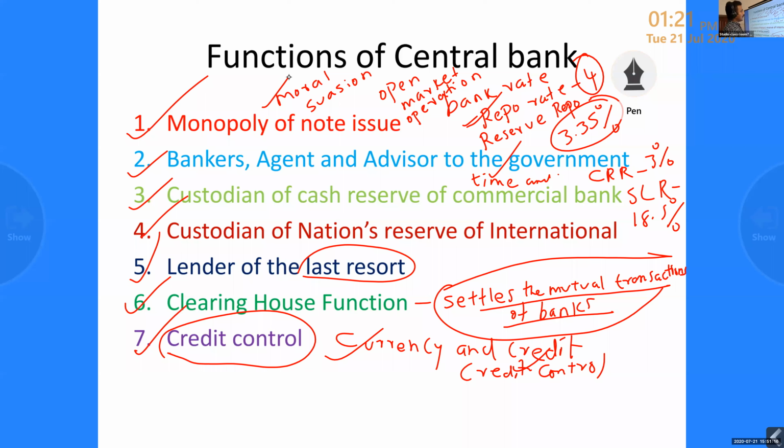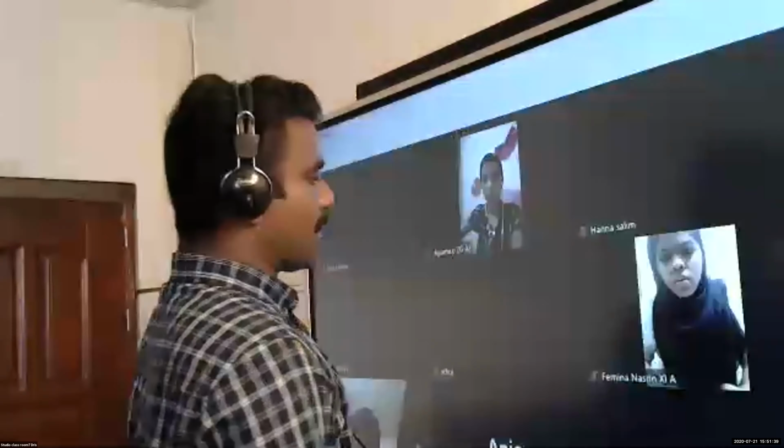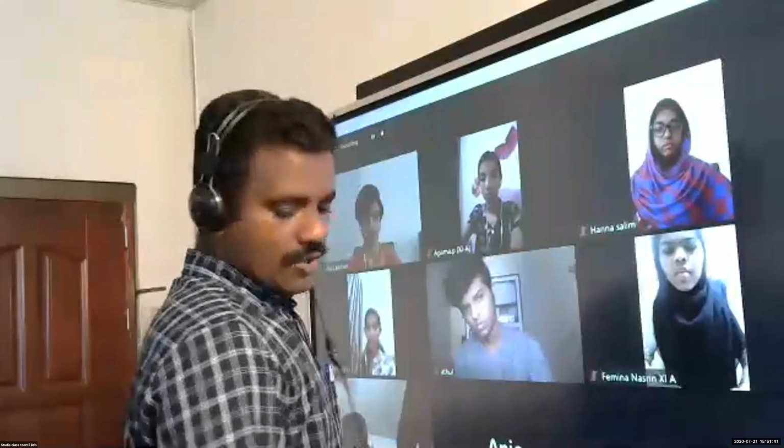Then credit control. Another function is to control the volume of credit on the basis of the economic situation. We can control the volume of credit through currency and through policy, for example demonetization. So these are the topics that come under the first chapter.